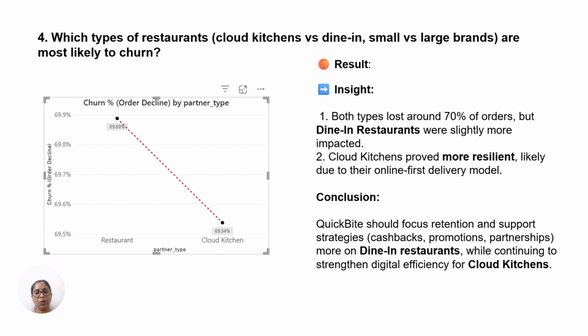The conclusion is that QuickBite should focus retention and support strategies like cashback and promotion partnerships more on dine-in restaurants, while continuing to strengthen digital efficiency for cloud kitchens.